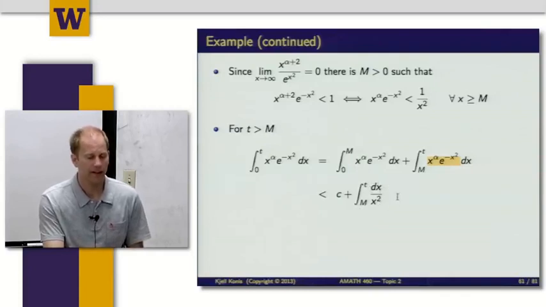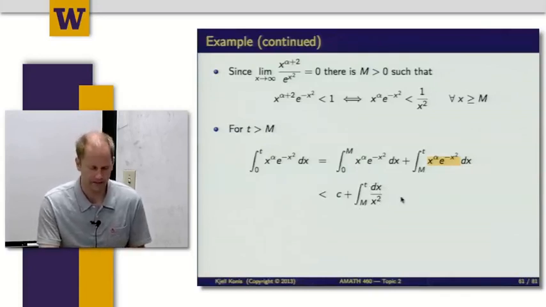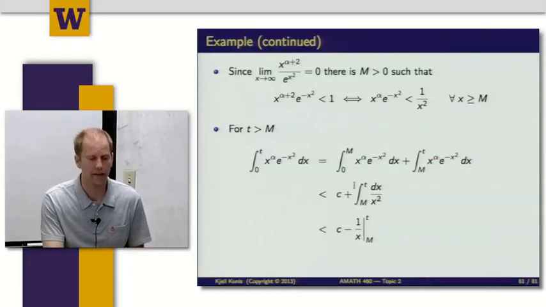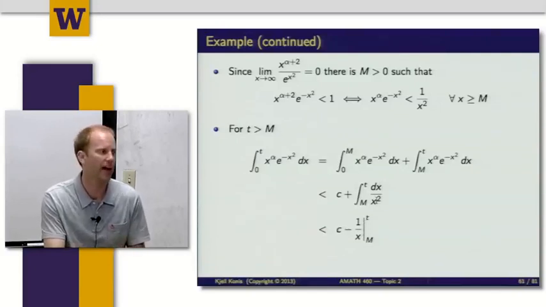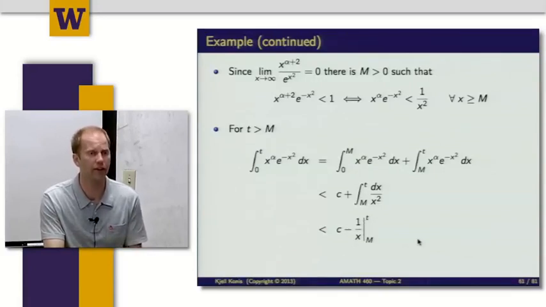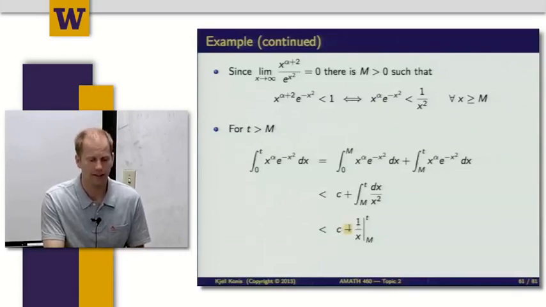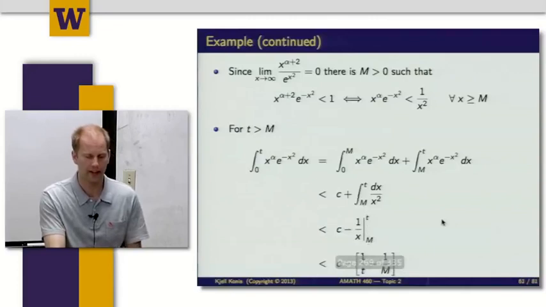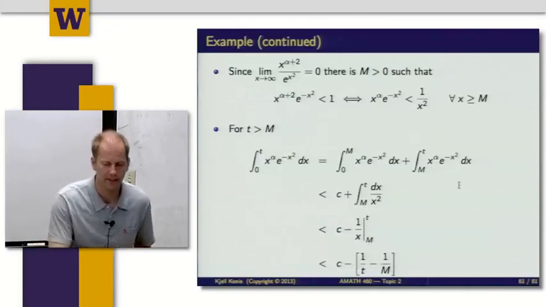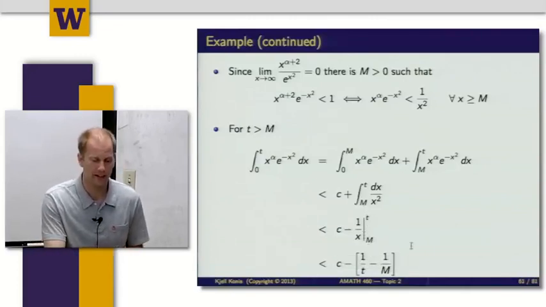And now 1 over x squared is something that is actually easy to integrate. I can think of that as x to the minus 2 power, and I can use my anti-power rule. That just means it's the derivative of minus x to the minus 1. So I get minus x to the minus 1 here, evaluated from m to t. So again, I can rewrite that now as a constant minus this thing here.